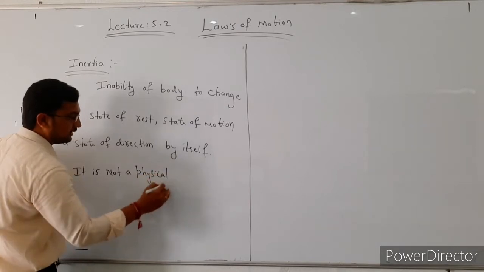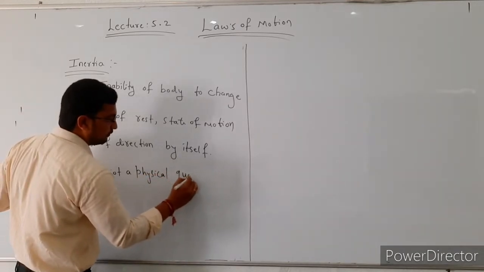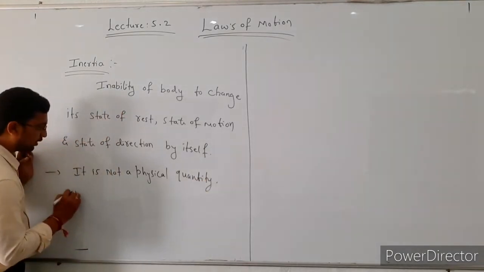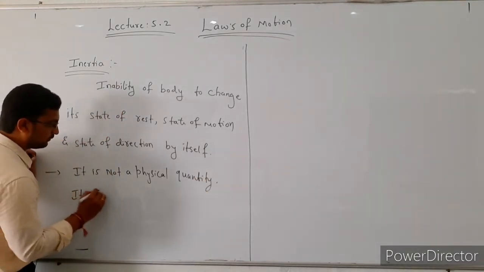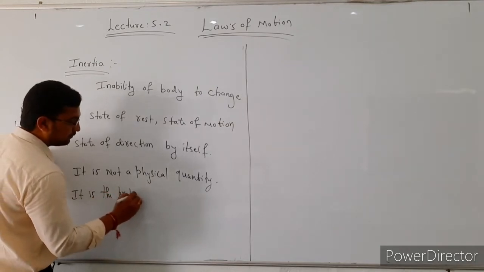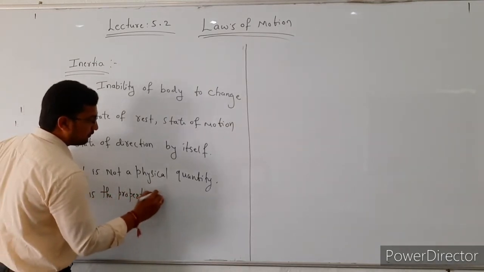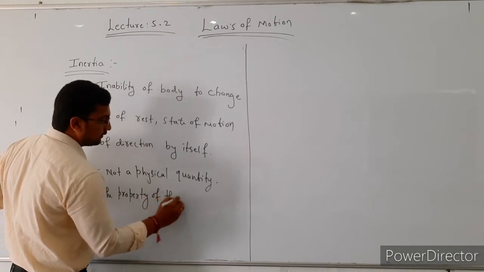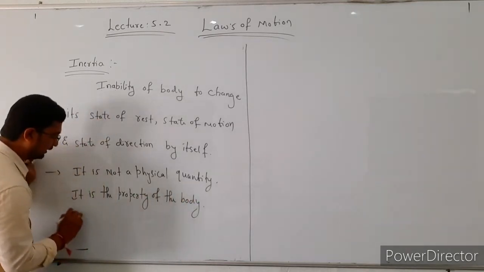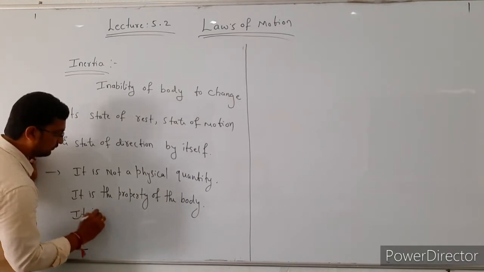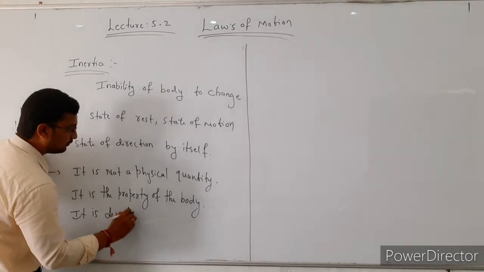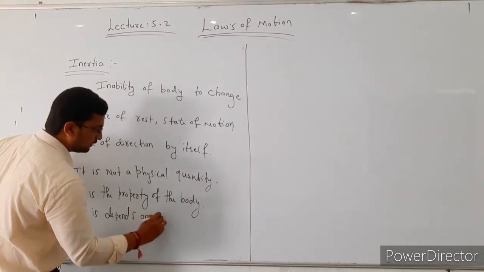It is the property of the body. It only depends on the mass of the body.